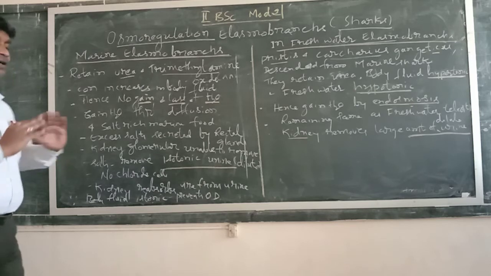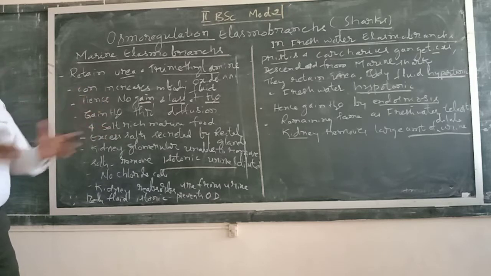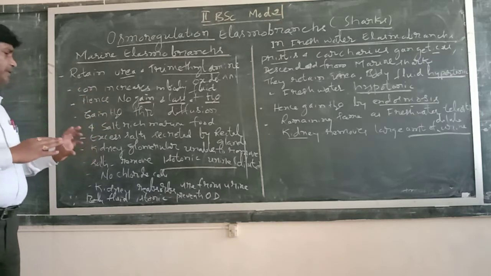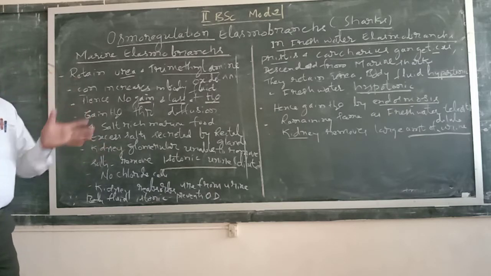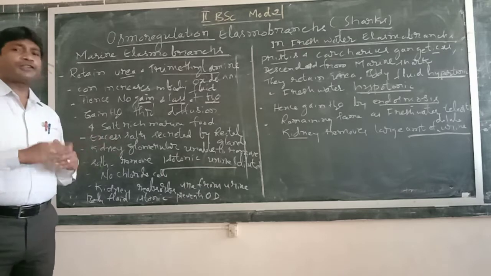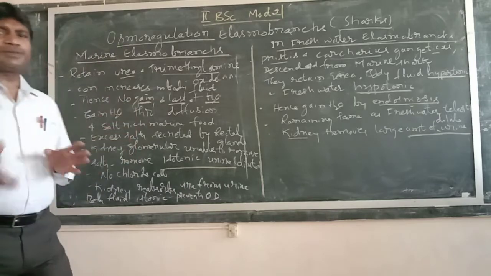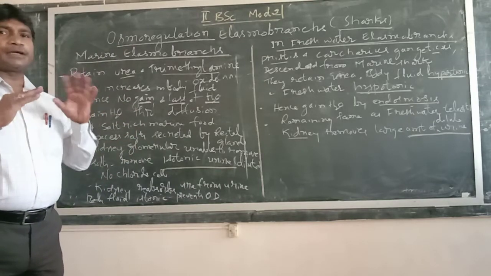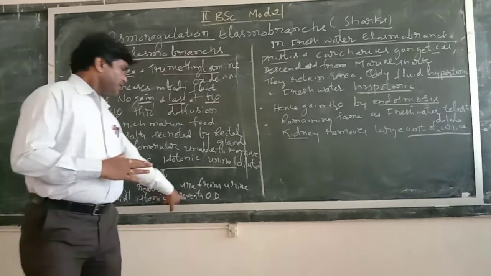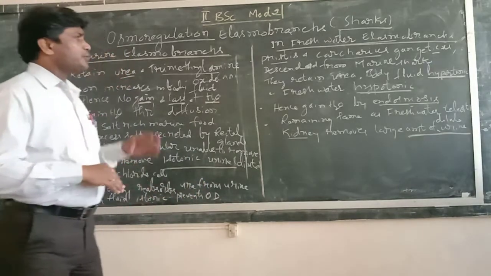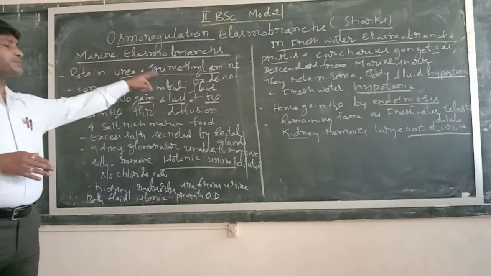So body fluids become isotonic. When the water is reabsorbed from the urine, the constant condition occurs. So this prevents osmotic dehydration. Dehydration means loss of water. As the water is reabsorbed from the urine, the normal level is maintained. So that prevents the osmotic dehydration. So this is how osmoregulation is maintained in the marine elasmobranchs.